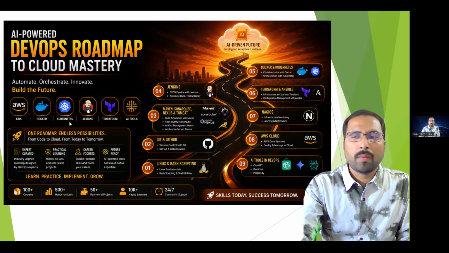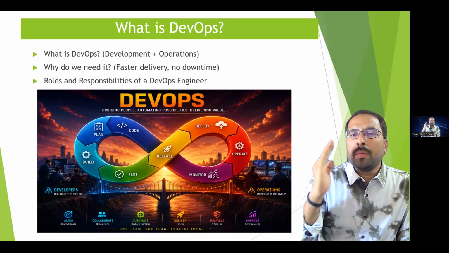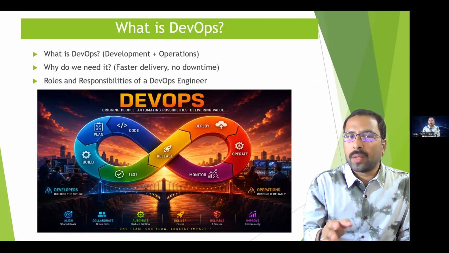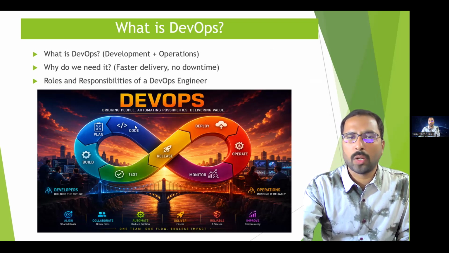First we need to discuss what is DevOps. Let us understand DevOps in a simple way. DevOps is a way of working where development and operations work together. Dev is nothing but developer activities, Ops is nothing but operational activities. DevOps is a combination of developer activities and operational activities. Both together we can call DevOps. The main goal is to build, test, release, and manage software faster without problems. A DevOps engineer automates the full software process from code to production. That is why apps like Amazon and WhatsApp can update smoothly without going down. I hope you understood.